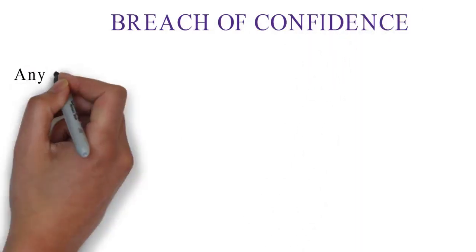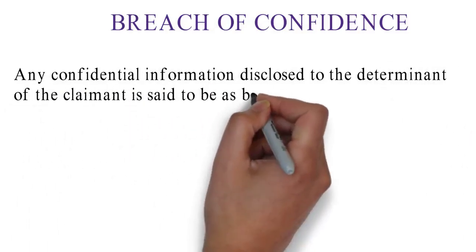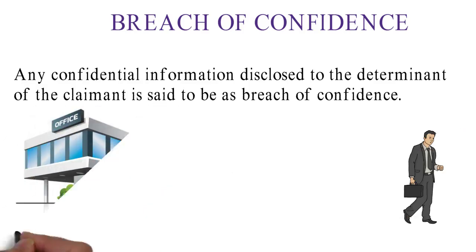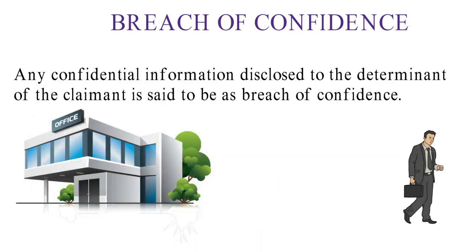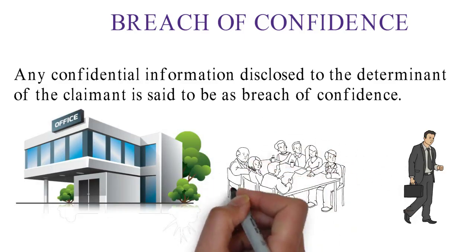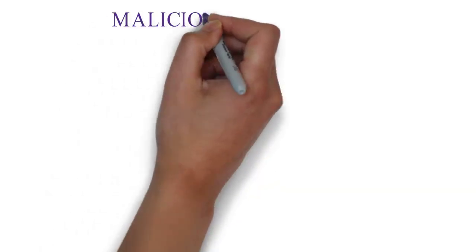Next category is breach of confidence. Any confidential information disclosed to the detriment of the claimant is said to be a breach of confidence. For example, after Max is fired from his job, he threatens to disclose organization secrets to the public. This is a breach of confidence because disclosure of sensitive company information could result in serious damage.